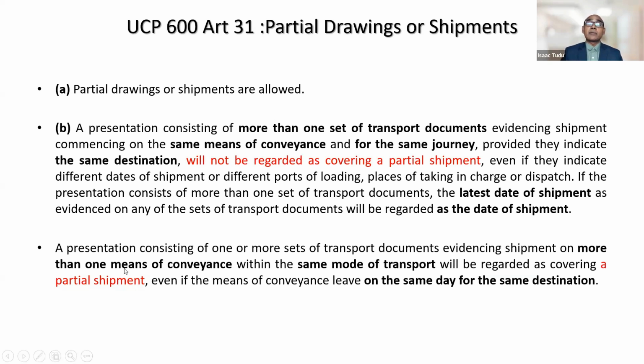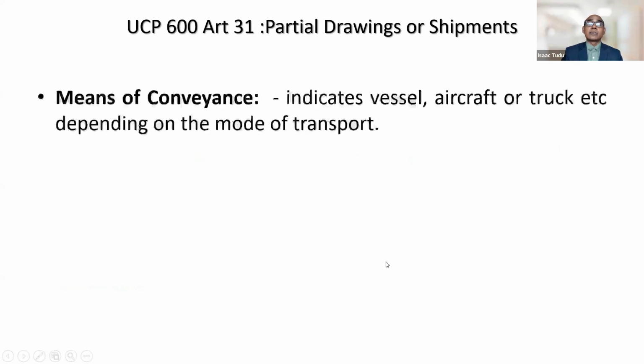So here, means of conveyance, what does this mean? And again, it is mentioned within the same mode of transport. So let us understand what it means. What is the meaning of means of conveyance and mode of transport, right? So here we go. Means of conveyance indicates vessel, aircraft, truck, etc., depending on the mode of transport.